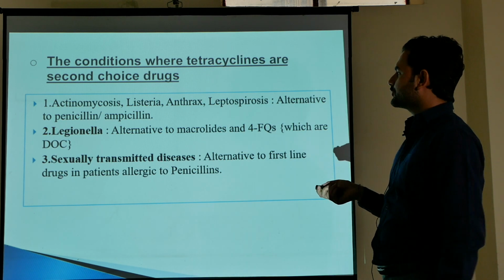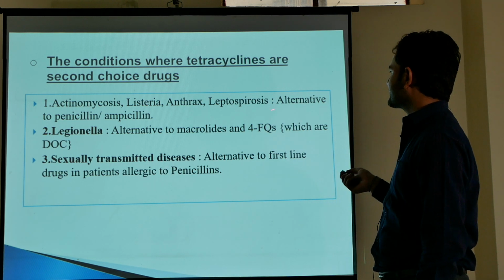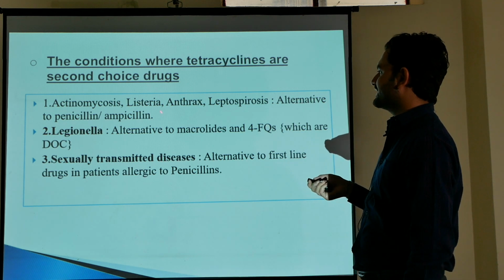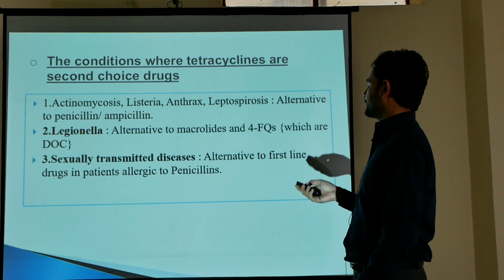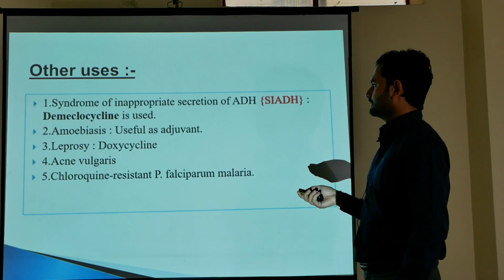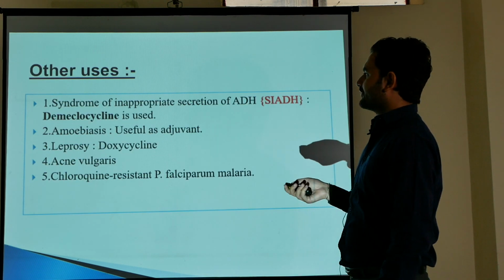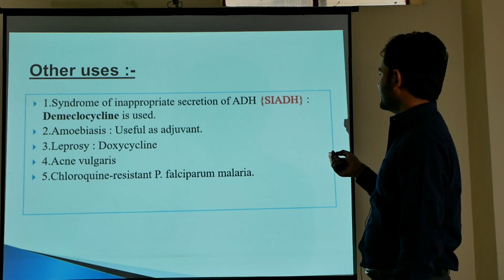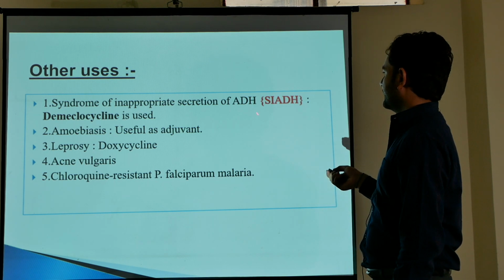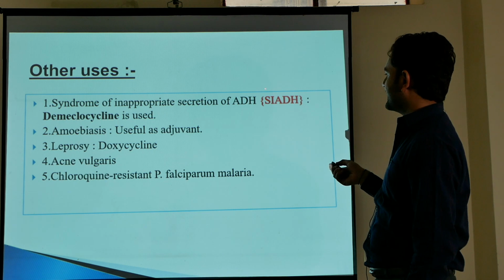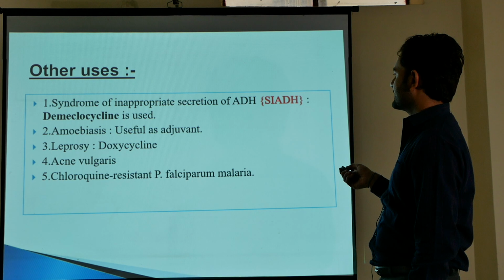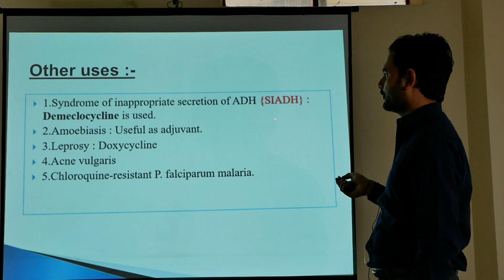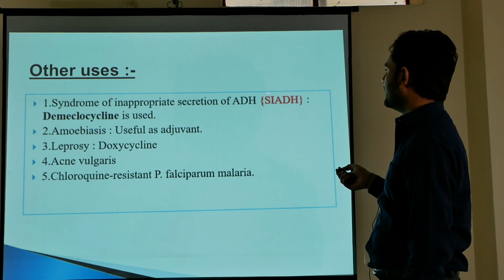And we can also use them in conditions such as anthrax, actinomycosis, listeria. They are alternative to penicillin or ampicillin. The other uses of tetracyclines are they can be used in SIADH. SIADH is syndrome of inappropriate secretion of antidiuretic hormone. So demeclocycline is used in SIADH.